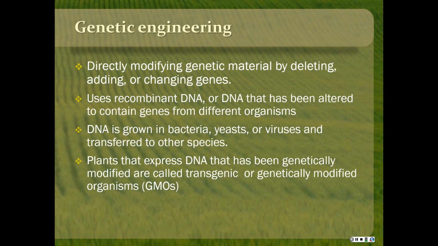And DNA can be grown in bacteria, yeast, viruses, and transferred to other species. Plants that express DNA that's been genetically modified are called transgenic plants, or more commonly we hear them as genetically modified organisms or GMOs.